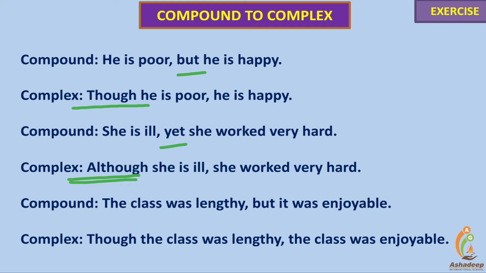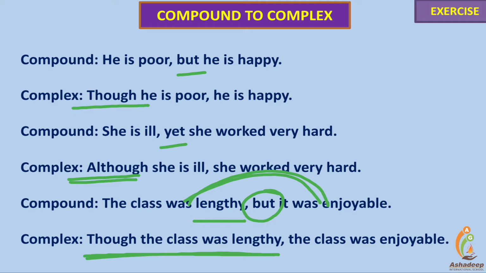Next example. The class was lengthy, but it was enjoyable. But is a coordinating conjunction. Now, to show contrast, they are connected with though. Though the class was lengthy, the class was enjoyable. The class was enjoyable is the principal clause, the main clause, an independent clause. It does not need help to make its meaning clear in the reader's mind.